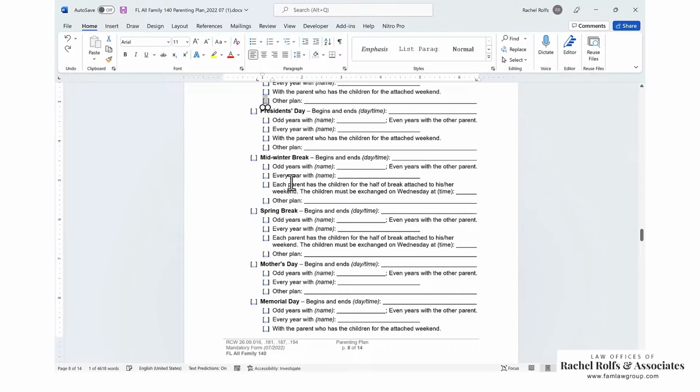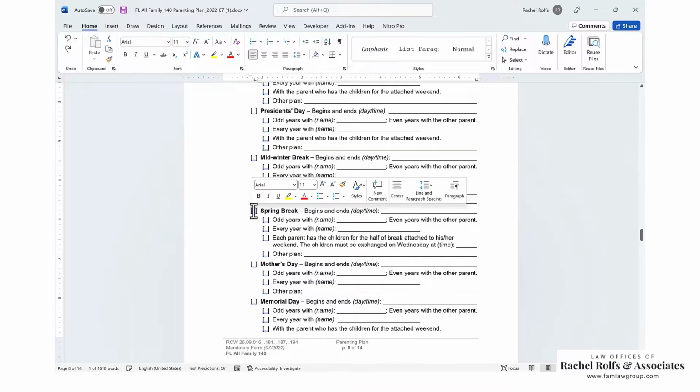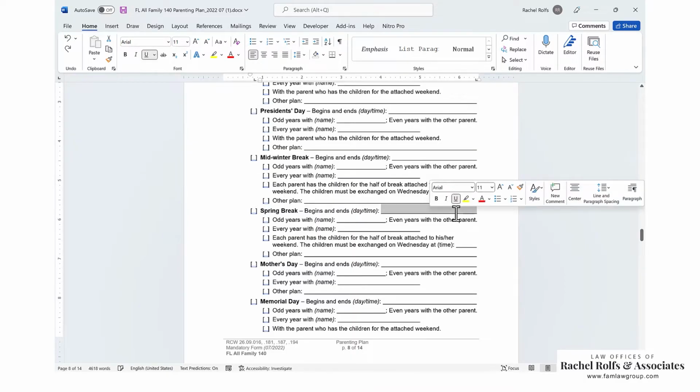And that's essentially the same for all of these. Spring break, well, okay, that's about the same for the 3-day weekends. Midwinter break, some schools in Washington have them, some don't. If you put it in and there isn't one, it doesn't matter. If there isn't one, nothing happens. So don't worry about that. Spring break, you're going to put the begins and ends. I usually put in here begins the day school lets out and ends the night before school resumes. I would put a time.